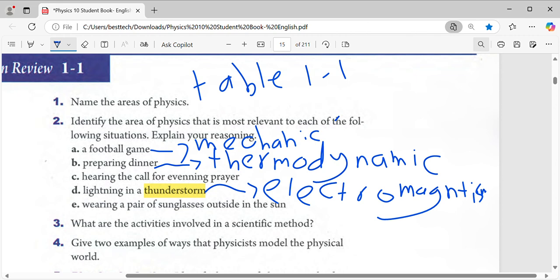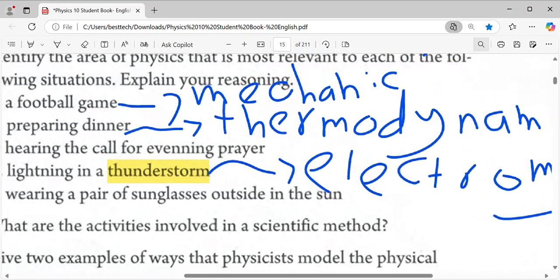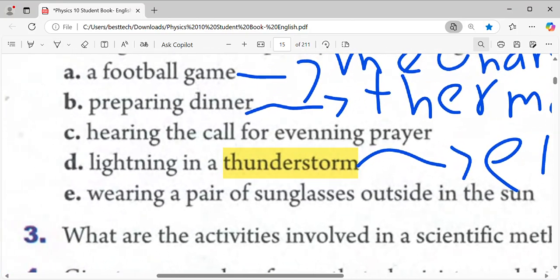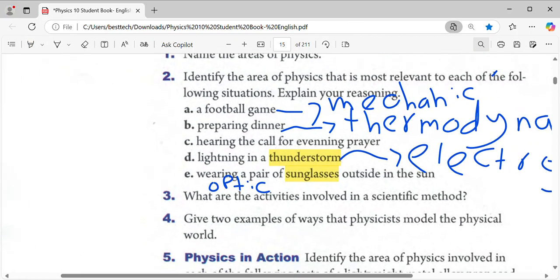So the lens is an example of optics. So the answer for E is optics, because sunglasses have a mirror or lens. It's the type of optics. Okay, guys.